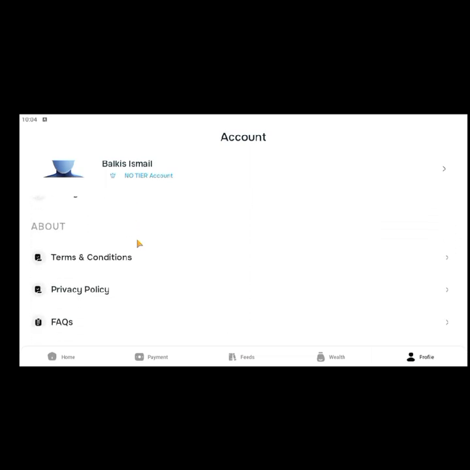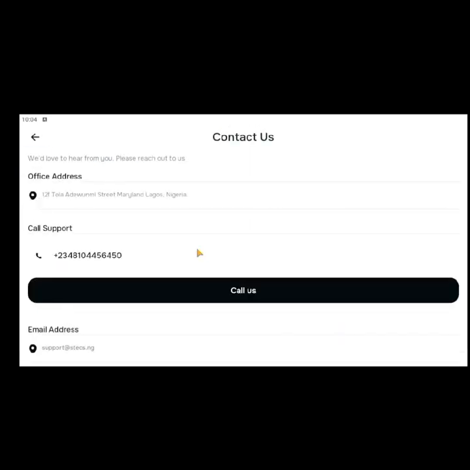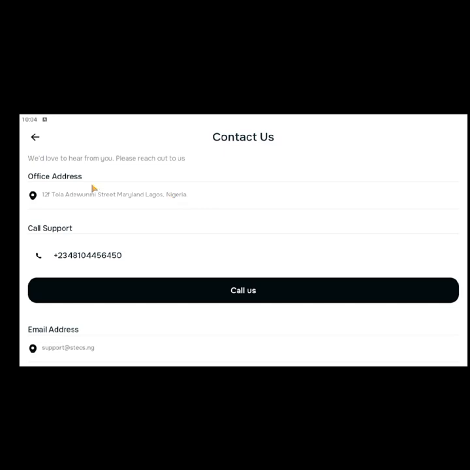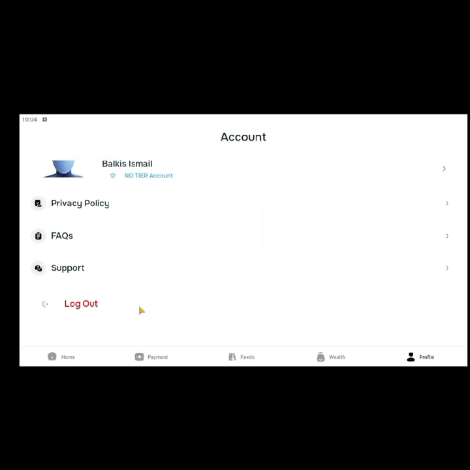So I was saying, maybe if you have issues or you don't understand anything, you come to support under profile. You can actually call their support number, they will pick up the phone. You can go to the physical office, you can go to the place. You can send them an email. I had an issue some time ago, I sent an email and they replied so fast that I was like, wow. So there are people, so let us reach out to them if you have any issues.